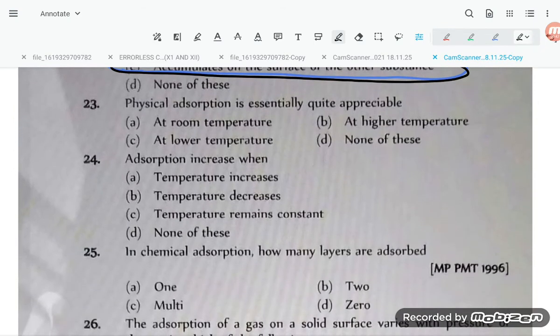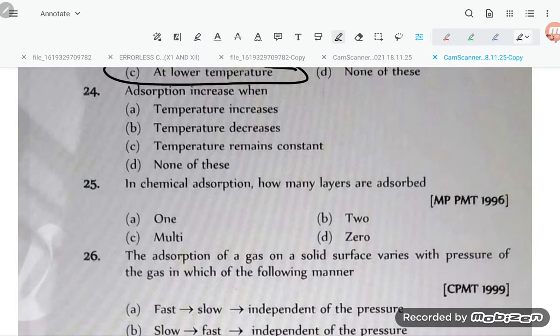Next, question number 22. Physical adsorption is essentially quite appreciable at room temperature, at lower temperature, at higher temperature? Okay, so physical adsorption is appreciable at lower temperature, student.